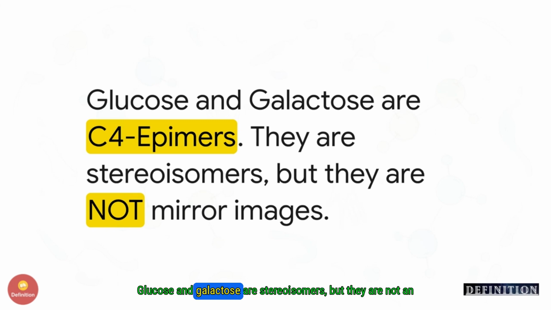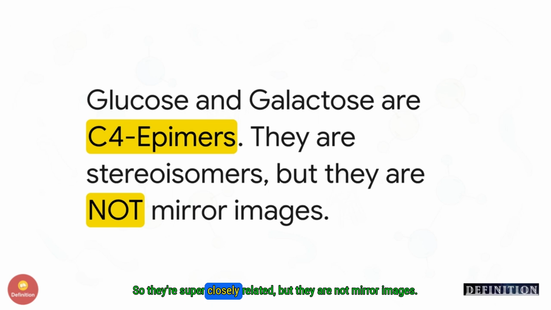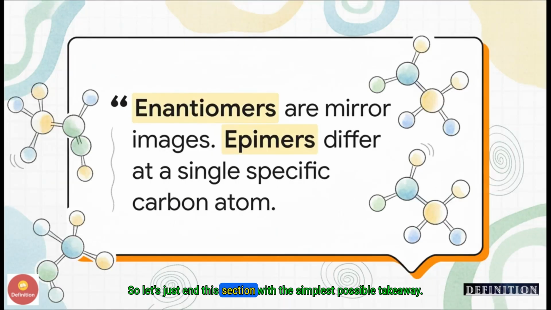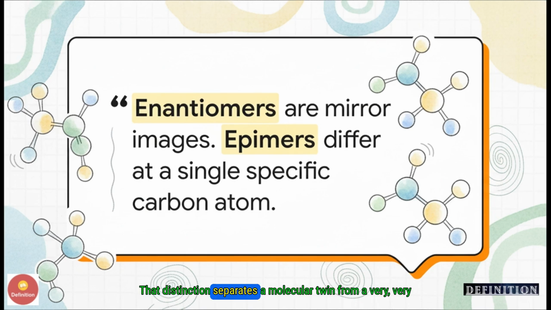Glucose and galactose are stereoisomers, but they are not enantiomers. They are C4 epimers. They're almost identical, except for the orientation of that little OH group at the fourth carbon. So they're super closely related, but they are not mirror images. So let's just end this section with the simplest possible takeaway. If you remember one thing, make it this. Enantiomers are the entire mirror image. Epimers have just one piece flipped. That distinction separates a molecular twin from a very, very close cousin.